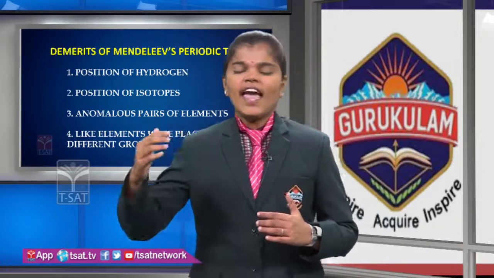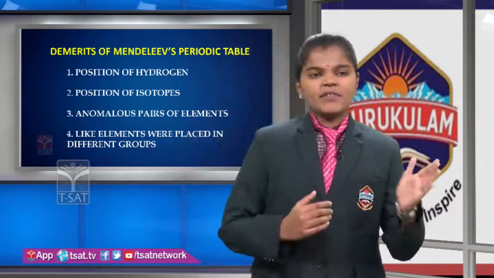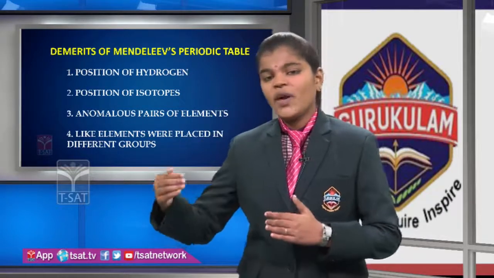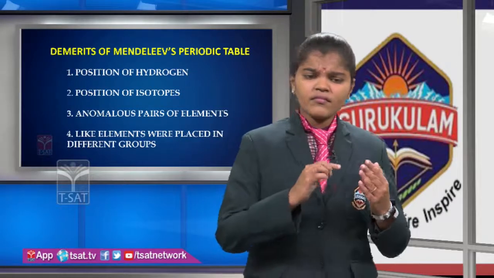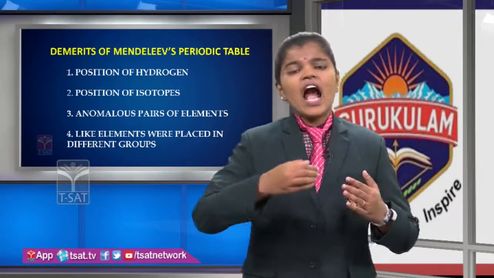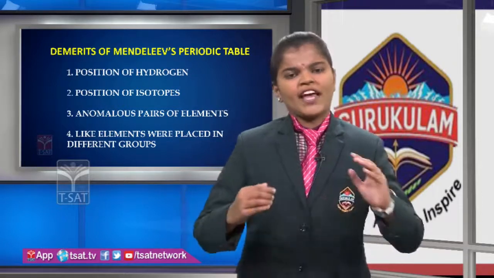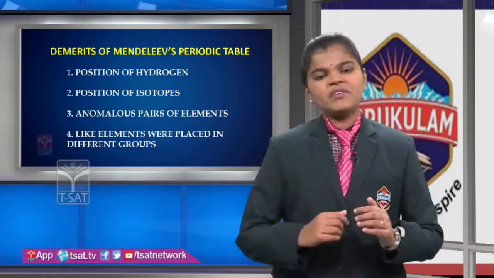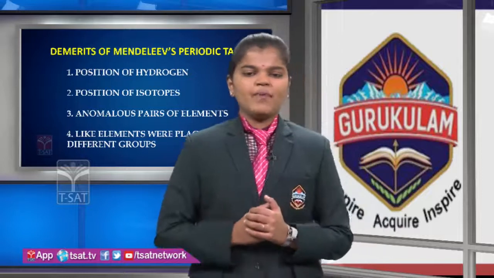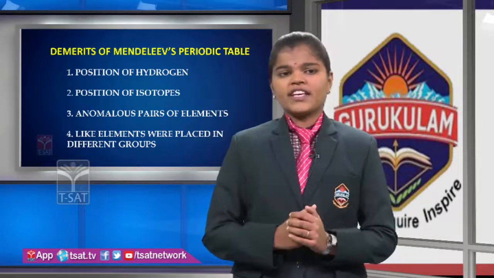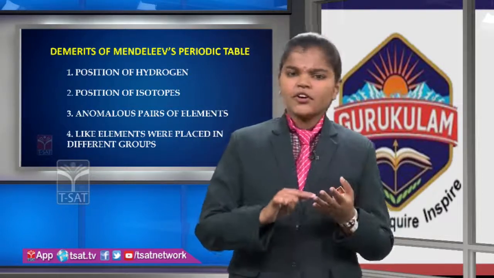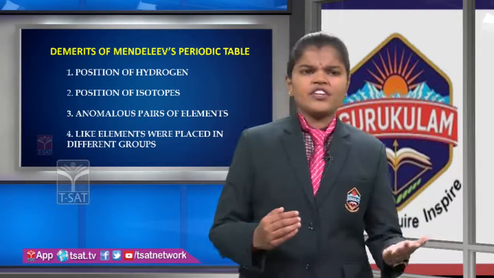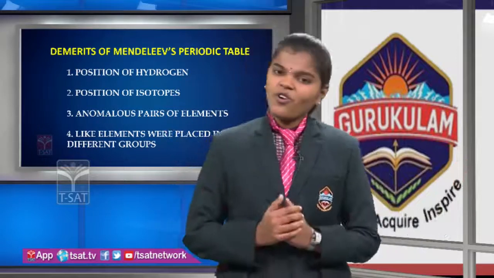Anomalous placement of elements: it was arranged according to increasing atomic weight, but cobalt and nickel are placed before potassium despite higher weight, so it also went against its own limitation. Like elements were placed in different groups. For example, platinum and gold have different properties, but he arranged them in different groups, so it also